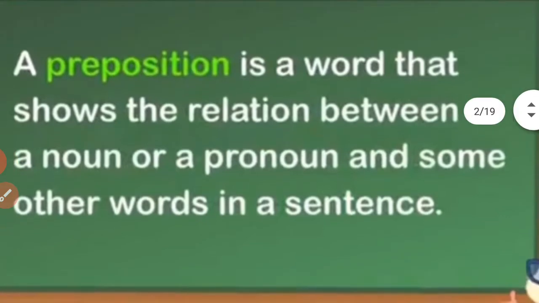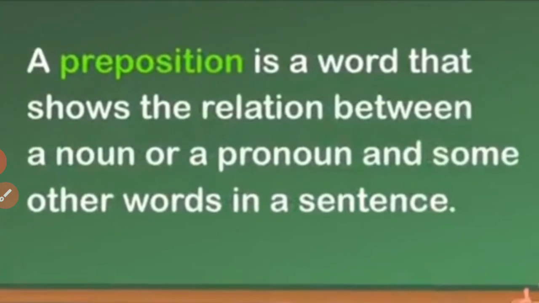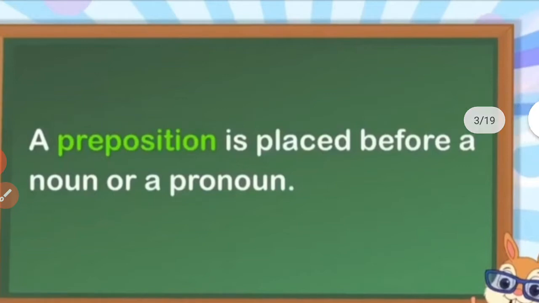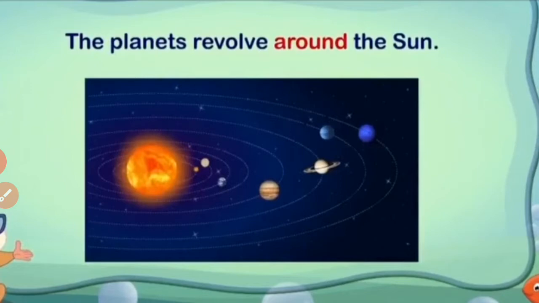Children, as you all know that a sentence is a group of words. So in a sentence there must be more than one word definitely. It could be noun, pronoun, verb, adverb, adjectives. But the word preposition is very important. Why? Because it is used before a noun and it shows the relation of a noun or a pronoun with the other words of the sentence. The prepositions are placed always before a noun or a pronoun. You can see or understand from this example also.